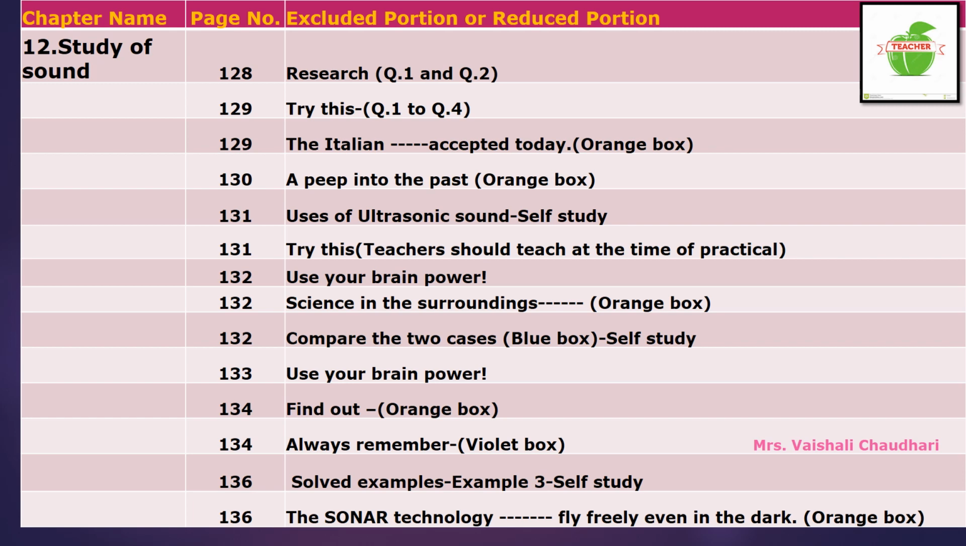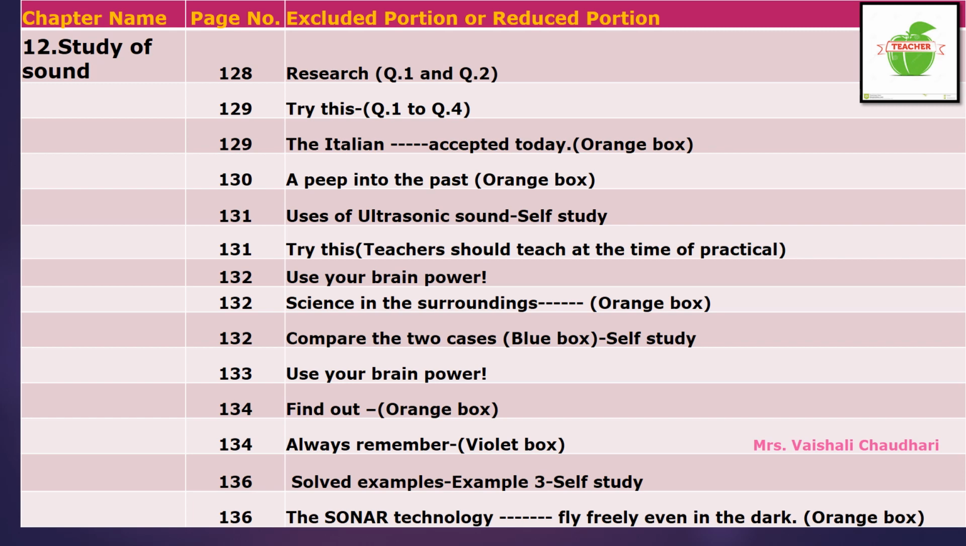Now come to page number 134. On page number 134, there is one small topic, "Find out." This orange colored box is omitted from your syllabus. On the same page, always remember, there is a violet box. This box is omitted from your syllabus. Okay, this is for your reading purpose only. On this box there is no question.